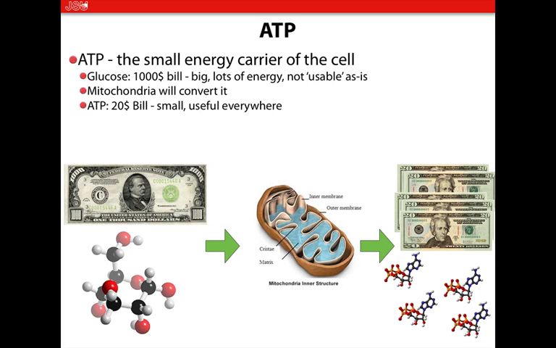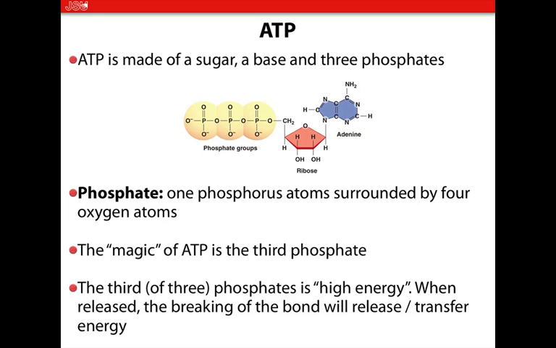The cell has forms of energy: glucose and ATP. Glucose is a storage of a lot of energy in a compact form, has a lot more energy, like a $1,000 bill. ATP is a multi-use small unit of energy, just like a $20 bill is a multi-use small unit of currency. And we're going to concern ourselves, not in this chapter, but in the next few chapters, with how we go from this glucose molecule, do the exchange, and make the ATP molecules.